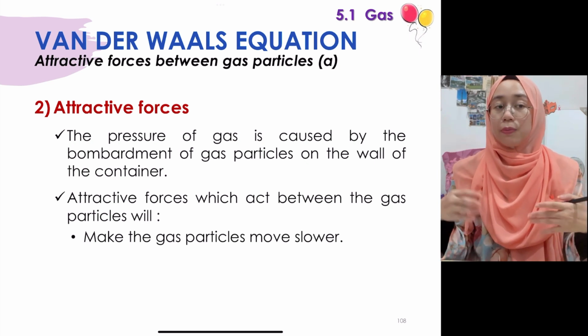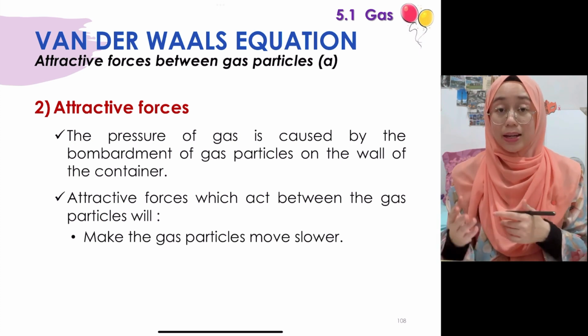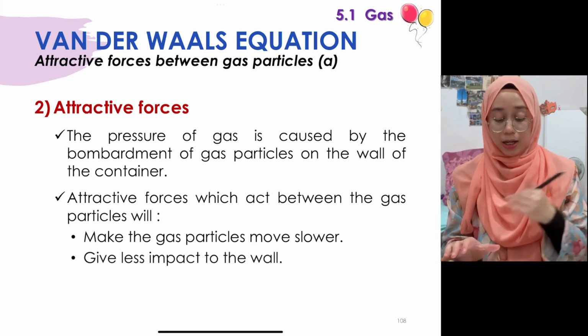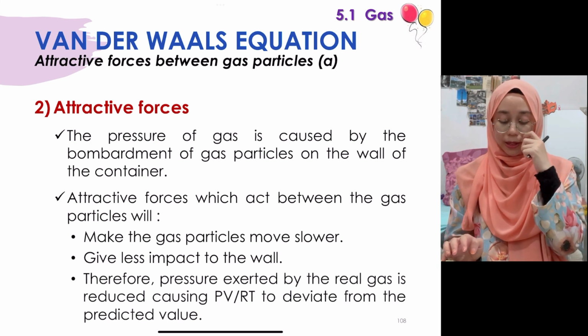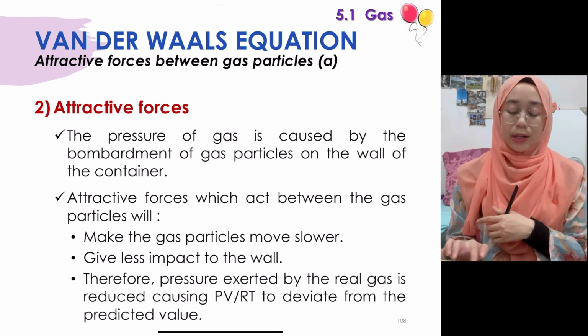So menyebabkan pressure real gas is actually lower daripada ideal gas punya pressure sebenarnya. Okay, so it give less impact to the wall, therefore the pressure exerted by the real gas reduce, causing the PV RT to deviate from the predicted value juga.